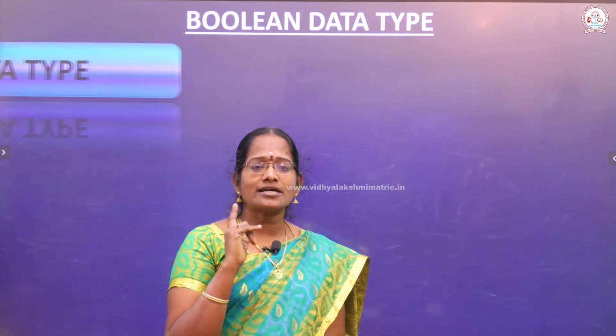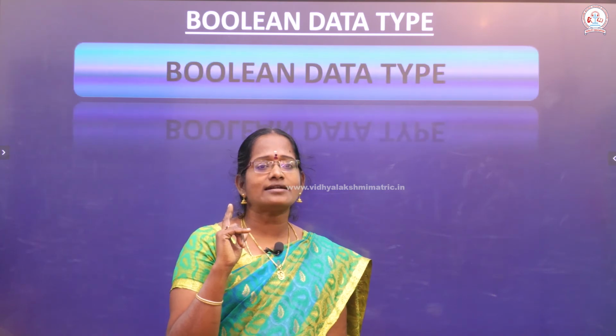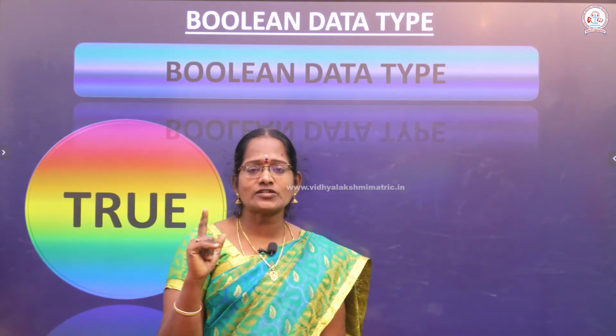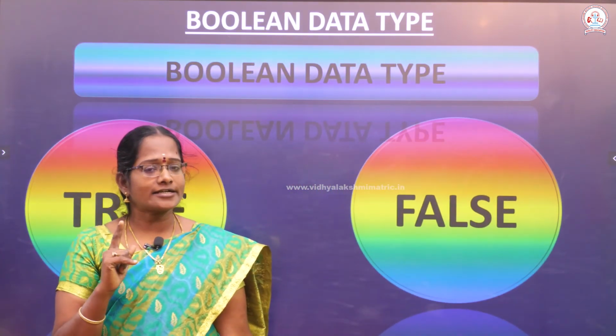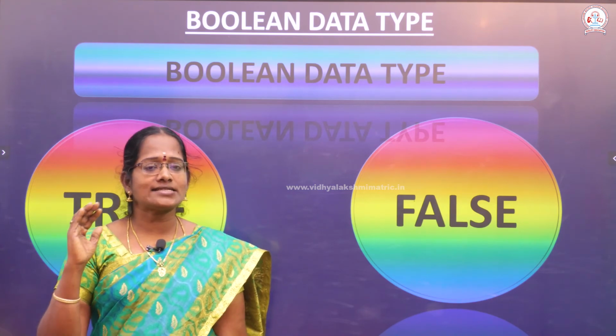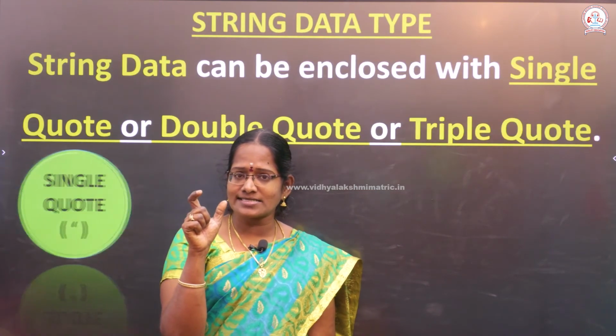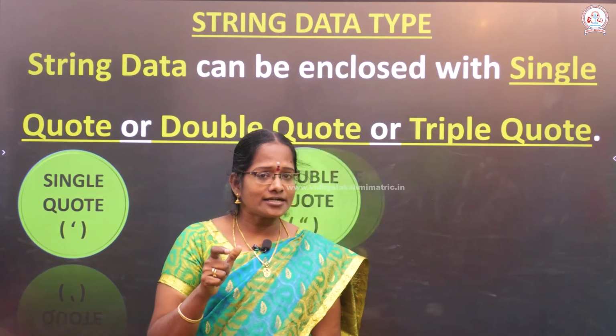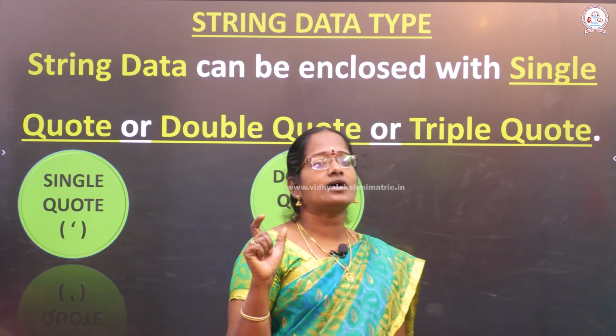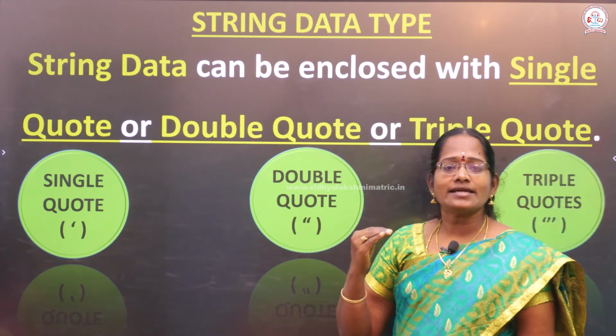A character enclosed in single quotes is treated as a character data type, which is treated as a string data type. Enclosed in double quotes is also called a character string data type, and triple quotes are also called a multi-line data type.